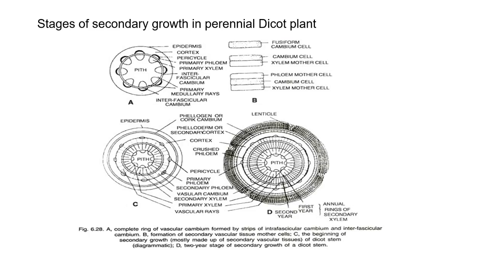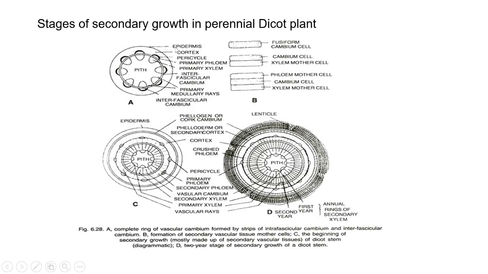Now in this diagram, there is a process of normal growth occurring in different stages. There are figures A, B, C, and D. A shows the normal growth, and D shows the fully developed wood, or secondary xylem and secondary phloem. This is the TS of the stem. The normal growth that occurs in every plant is known as primary growth.